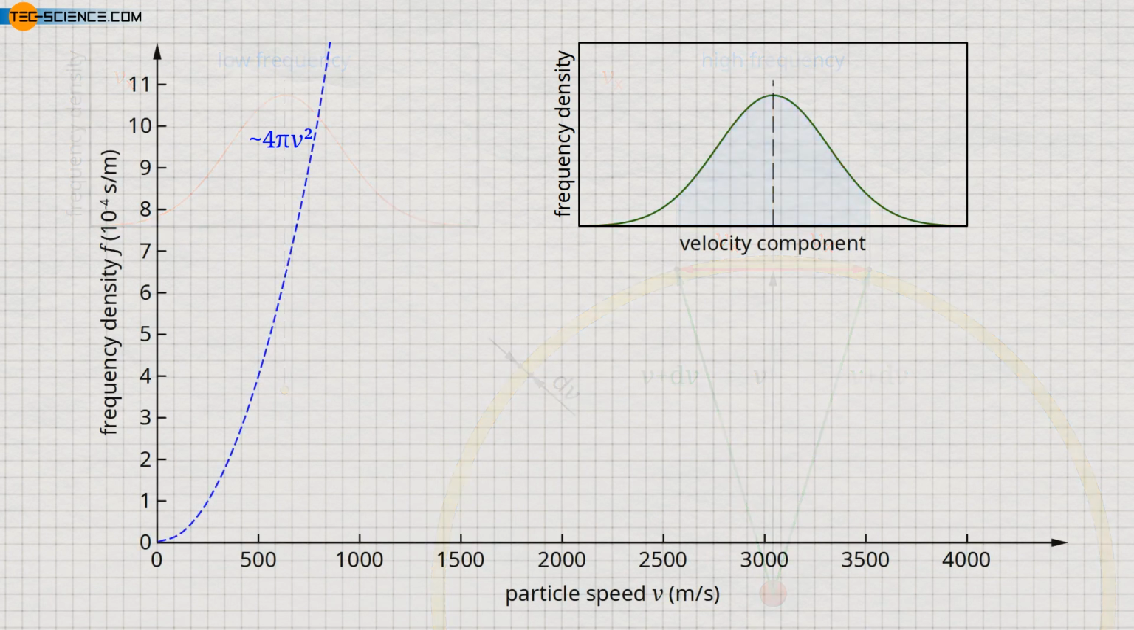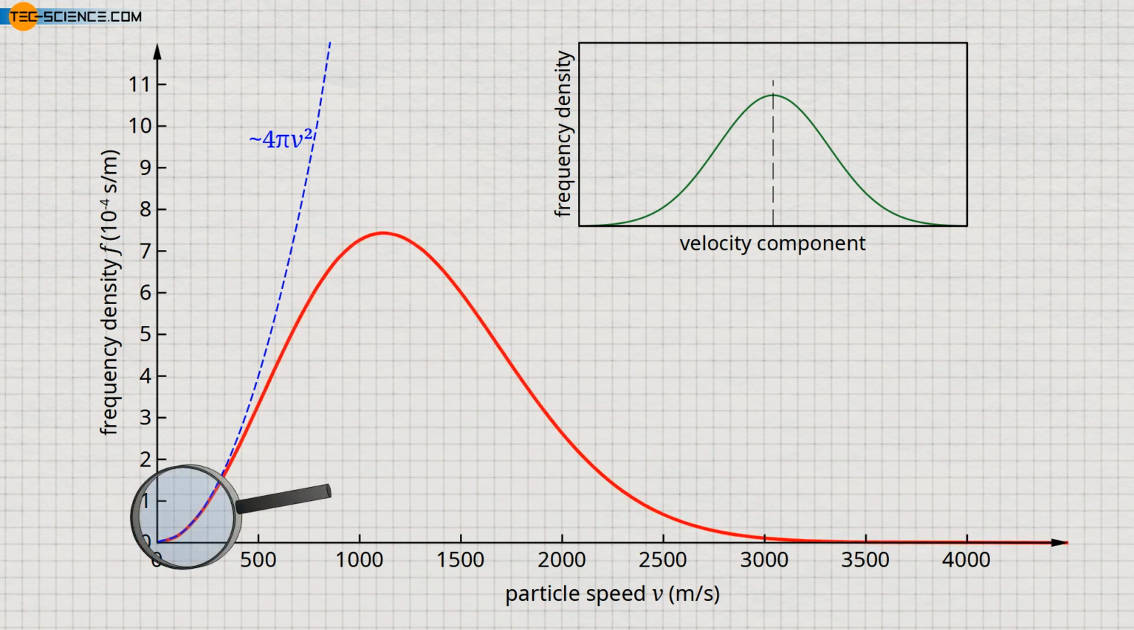The diagram shows the aforementioned quadratic influence of the speed on the course of the frequency density. For low speeds, this coincides very well with the Maxwell-Boltzmann distribution. At this point, the question arises why the Maxwell-Boltzmann distribution flattens out if, as argued, higher speeds should be more frequent than lower speeds. Of course, this argumentation is only valid to a certain extent.